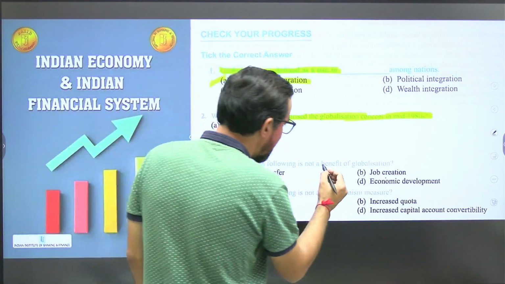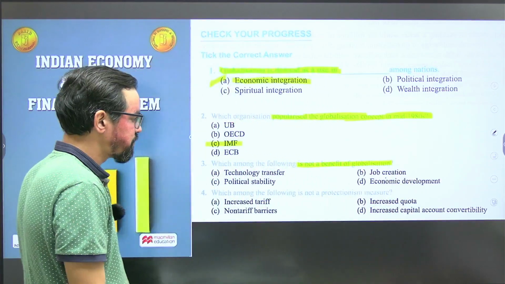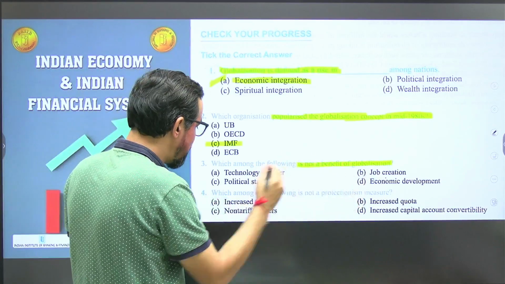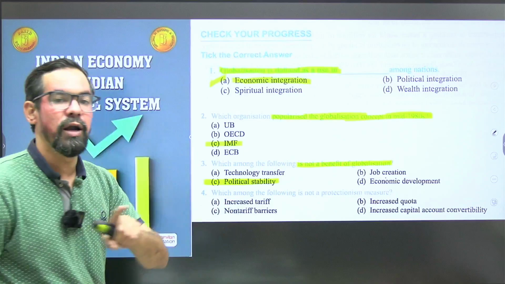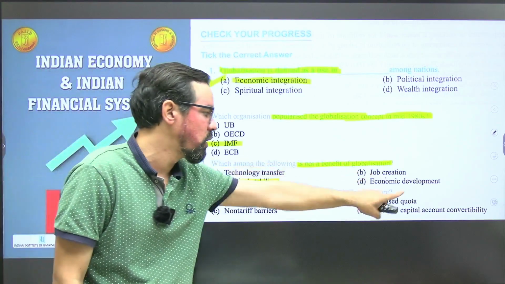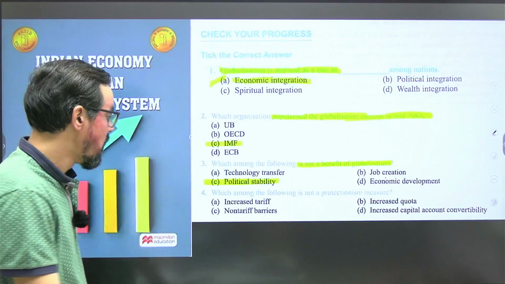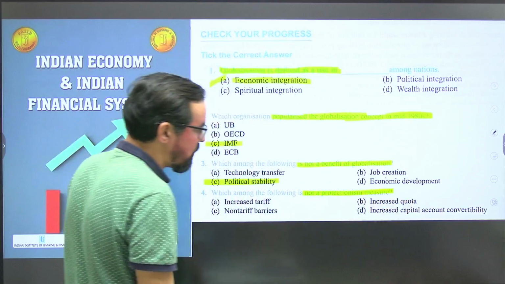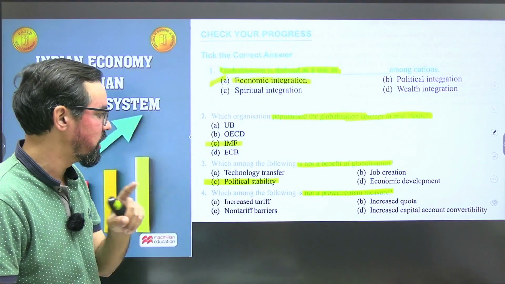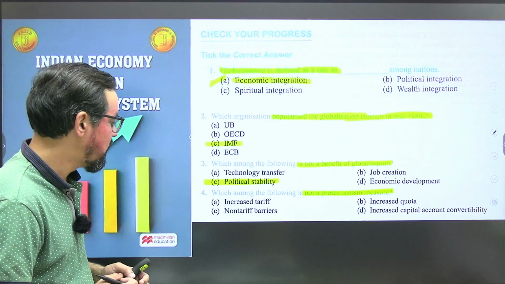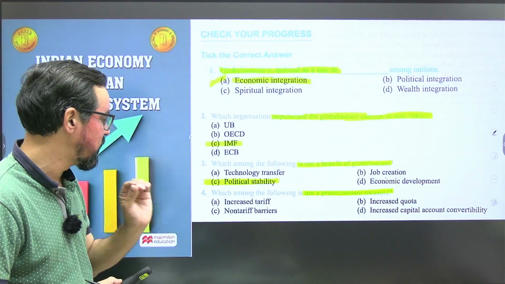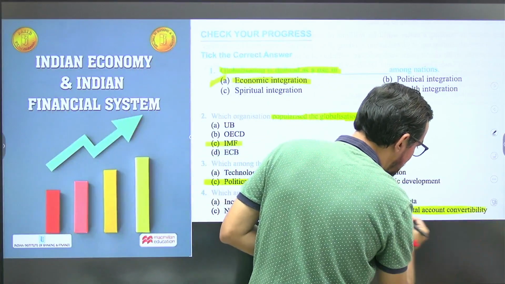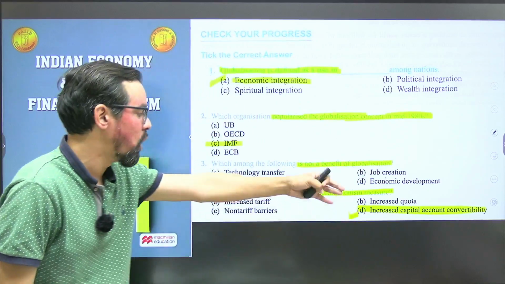Which among the following is not a benefit of globalization? Technology transfer, yes. Job creation, yes. Economic development, yes. Political stability, it is not part of globalization. Remaining technology, job, economic, these are all generally part of globalization. Which of the following is not a protectionism measure? Tariffs are generally part of this, quotas are generally part of this, non-tariff measures are also part of this. So increase in capital account convertibility is not part of protectionism.